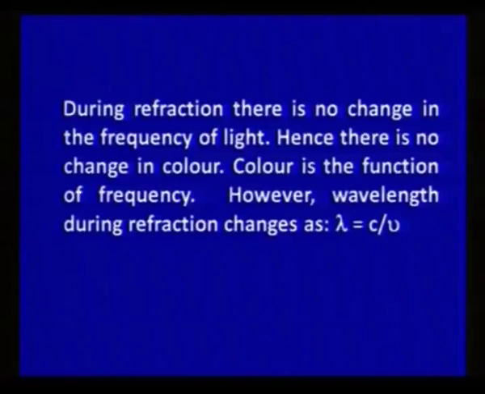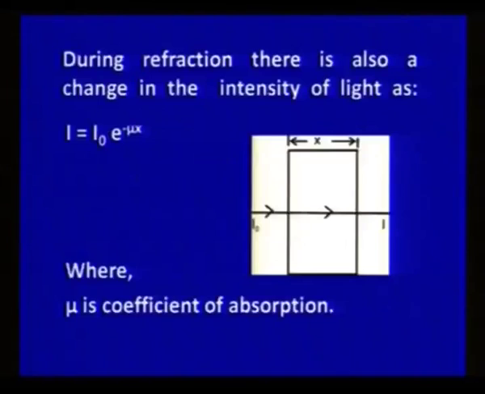And here, as you asked about the intensity: during refraction there is no change in the frequency of light, but there is a change in the speed of light and there is a change in wavelength, which is given as the ratio of speed of light and frequency. But regarding intensity, during refraction there is also a change, and this change is given as I is equal to I naught exponential minus mu x, where mu is the coefficient of absorption and x is the length of the medium. Okay. So, this is how the intensity changes during refraction.